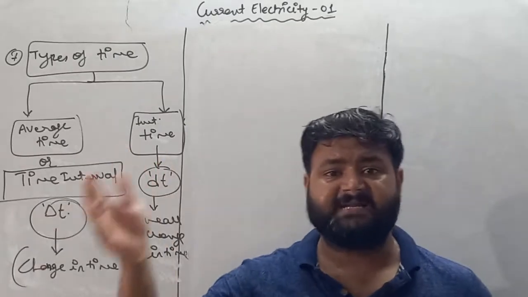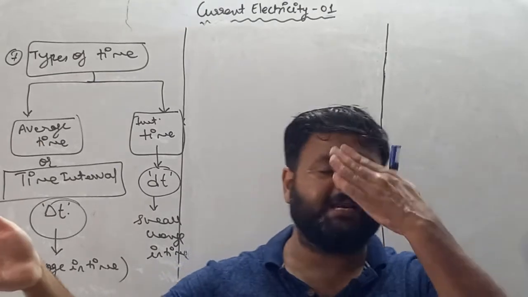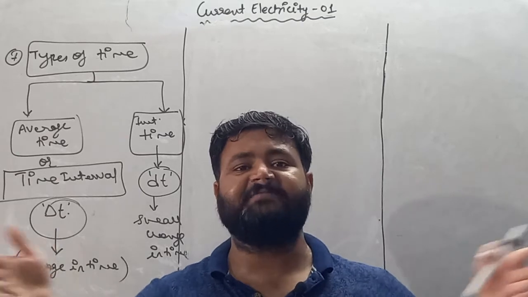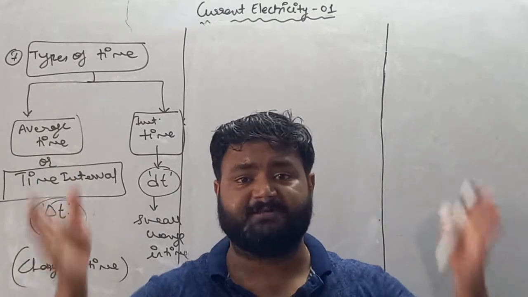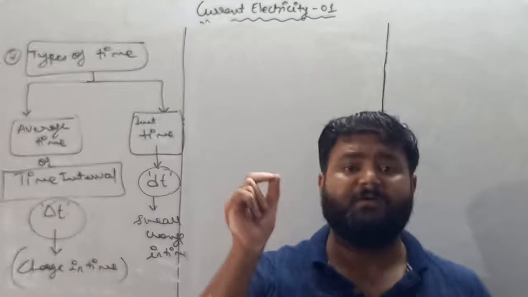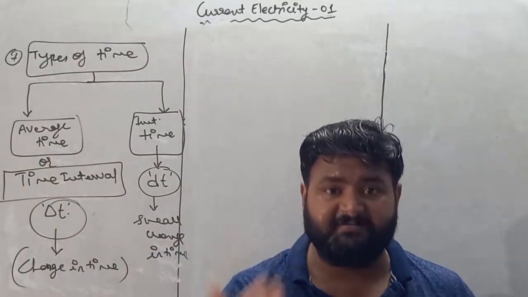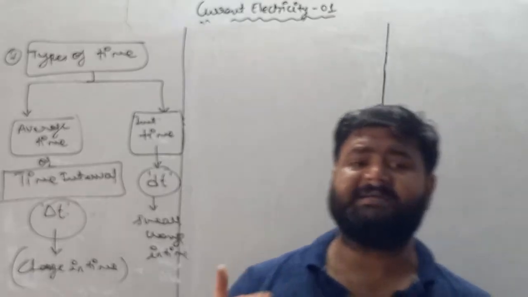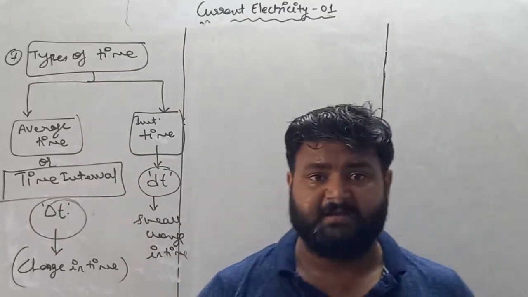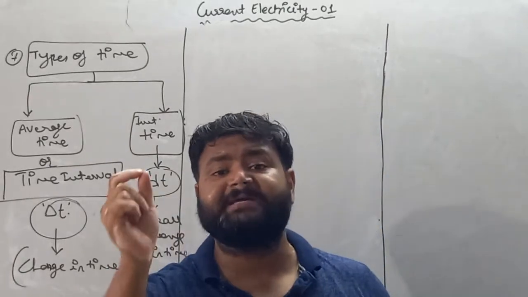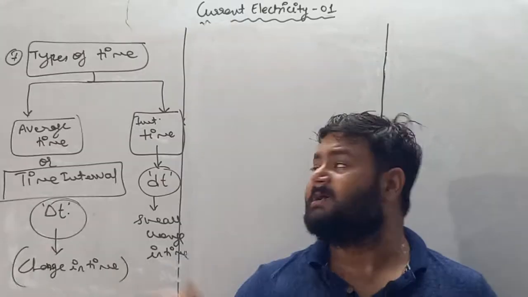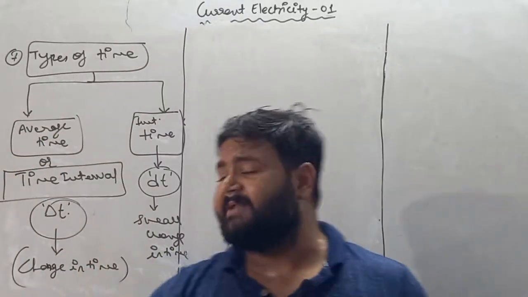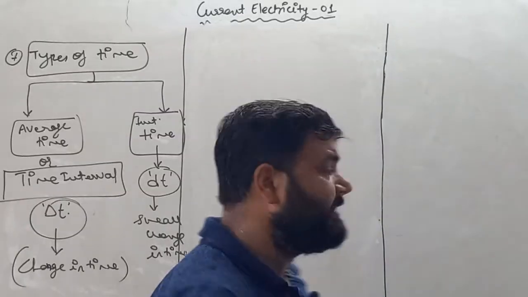So you will say, okay, sir is asking for t equals 10 am to t equals 12 am. So it means that sir is giving a time slot. If a time slot is given, my dear student, then we are talking about average time. If I say, tell me at t equals 10 am, what are you doing? We are talking about a particular instant of time. In that case, we are talking about the instantaneous term, and if a time slot is given, then we are talking about average time.